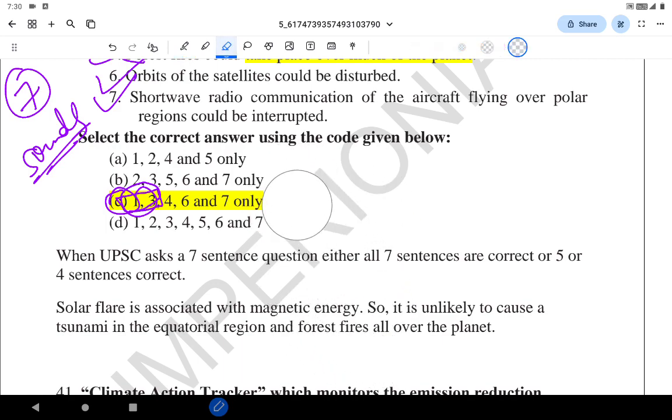Please note these are important things: solar flares, solar storms. It's there in the news, it's there in current affairs. I think any test series will also have it. Solar flares are associated with magnetic energy, so they are unlikely to cause tsunami in the equatorial region and forest fires all over the world. This is the reason we don't consider forest fire and tsunami, because a solar flare doesn't mean fire. Solar flare means it's associated with magnetic energy. That is the reason it doesn't cause tsunami in the equatorial region or forest fires.